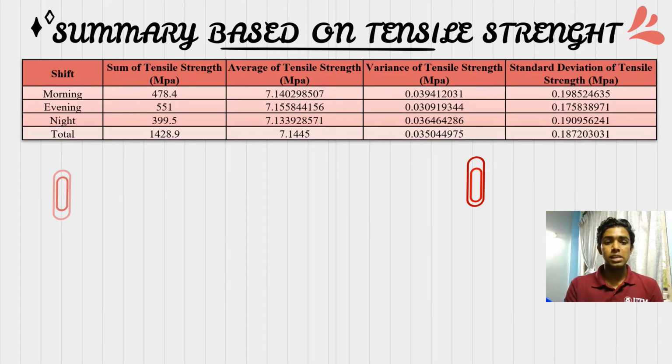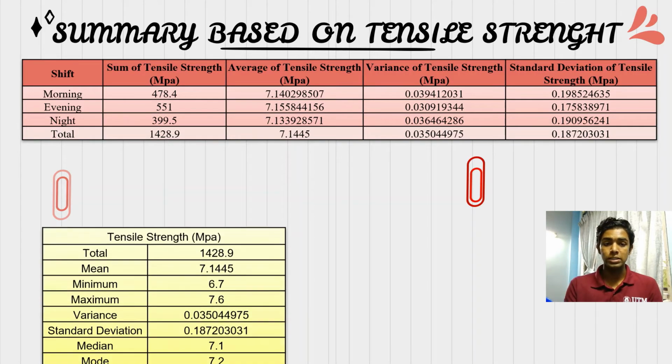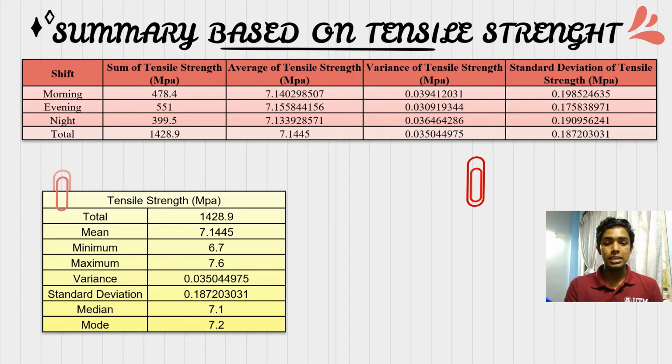Here we can see the sum of tensile strength, average, variance, and also standard deviation, where the sum of tensile strength is 1428.9, the average of tensile strength is 7.1445, the variance of tensile strength is 0.0350449975, and the standard deviation of tensile strength is 0.187203031. And here are the tensile strength details, the important ones, as I said just now: total, mean, minimum, maximum, variance, standard deviation, median, and also the mode.